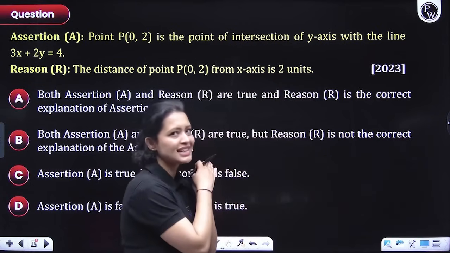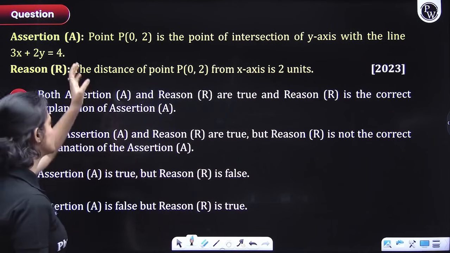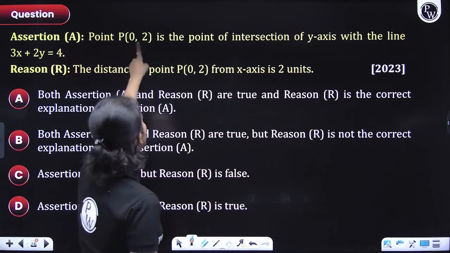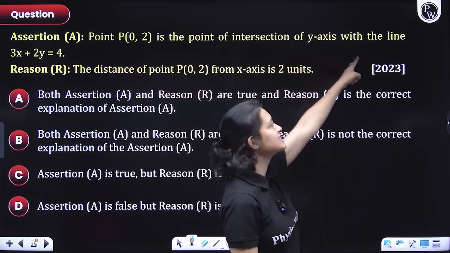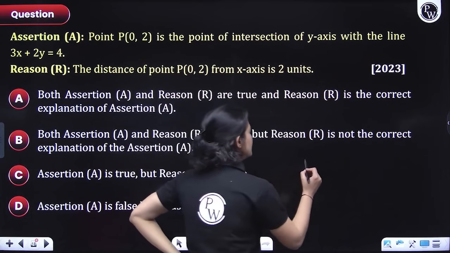Okay, chalo, let's see. This question came in 2023. So, first part, assertion says that point P (0, 2) is the point of intersection of y-axis with the line 3x plus 2y is equal to 4. So think about it, guys.